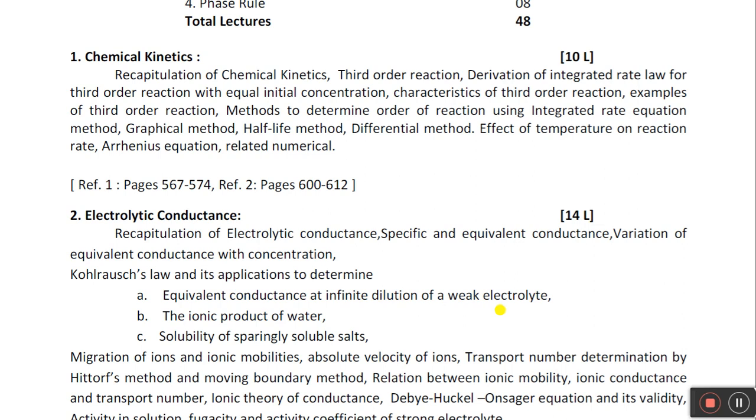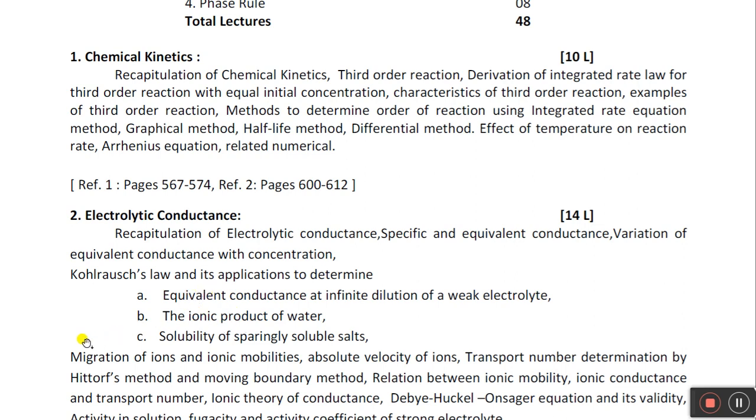That is the concept of equivalent conductance at infinite dilution. What is the meaning of the word equivalent? Equivalent means a certain fixed quantity per unit volume of your electrolyte.